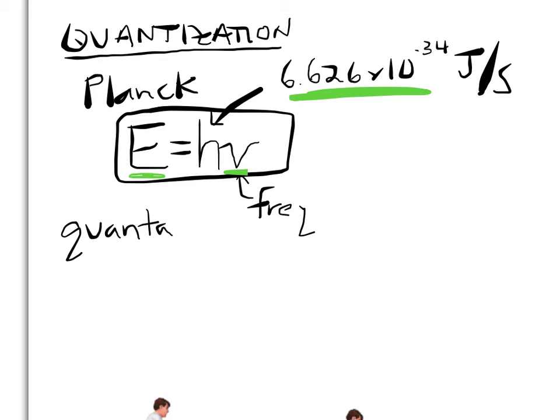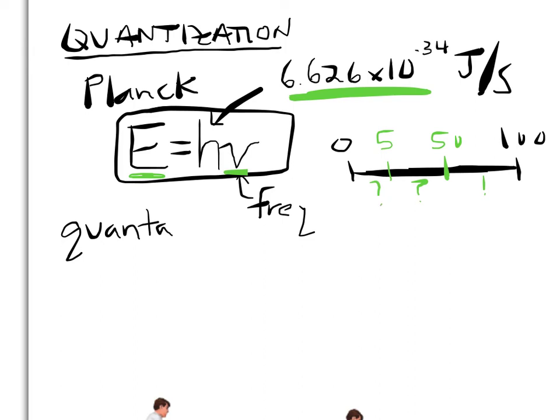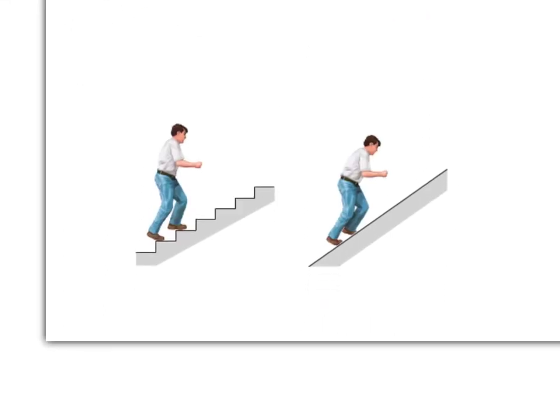Energy can't just exist from 0 to 100 in any number. A wave can't have 0 energy, anywhere up to 100, and any amount in between. It can only have discrete amounts. So it might only be able to have 0 joules or 5 joules or 50 joules or 100, but nothing in between. And a better analogy for this is maybe this picture down below of quantization.